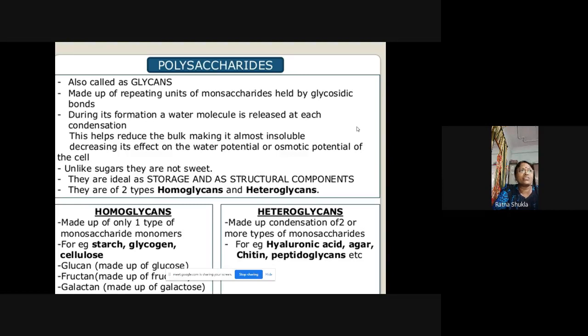For example, glycogen, starch, cellulose have the same type of monomer units. Glucan is made up of glucose, fructan is made up of fructose, and galactan is made up of galactose. So the same type of monomer units are present for the formation of these polysaccharides. And in the heteroglycans, that means the heteropolysaccharides, different monomer units combine and form the polysaccharides. Is that clear? Is this clear to all of you?